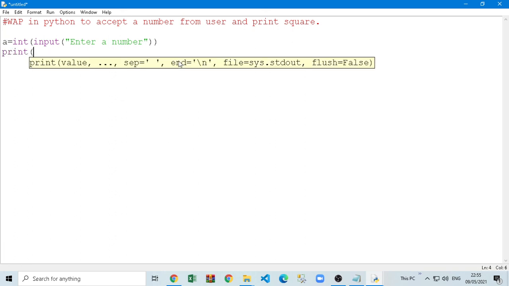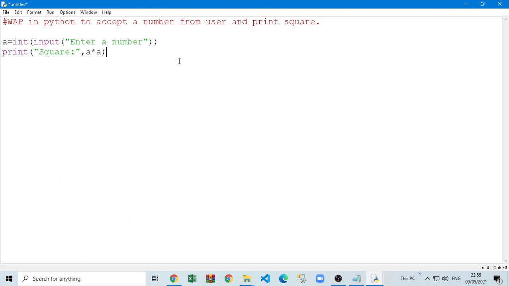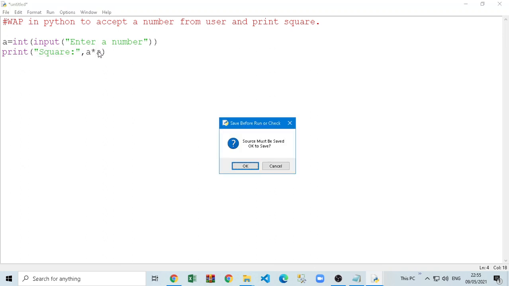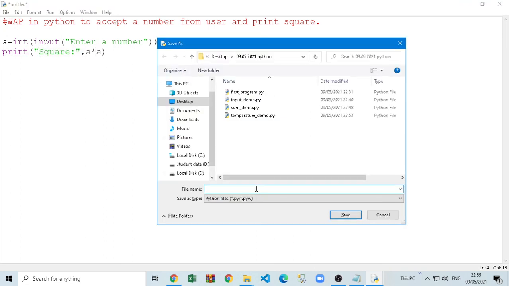How are you going to calculate the square of A? It's simple, just A into A. This is how we calculate. Just multiply a number with itself. So for example, if I put a number, let's say 5, so the value of A is 5, just assume this. So it's going to print 5 into 5. So is your code correct? It looks correct. If you read it, it sounds correct.